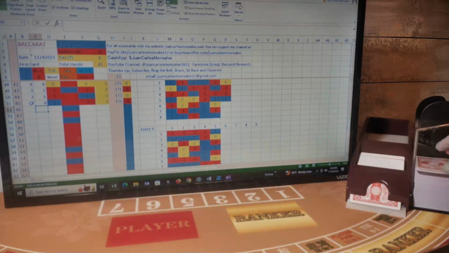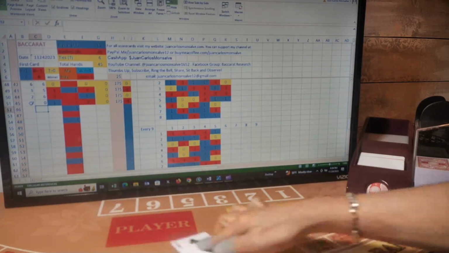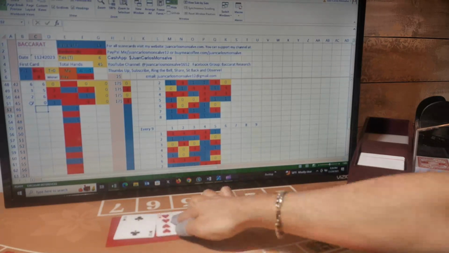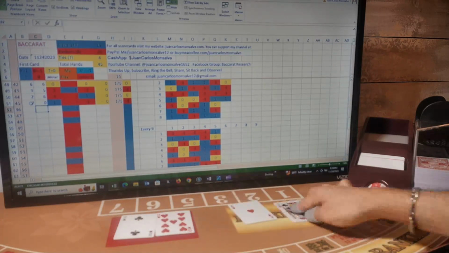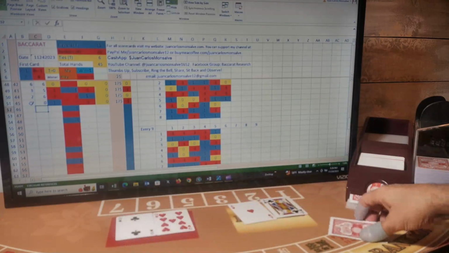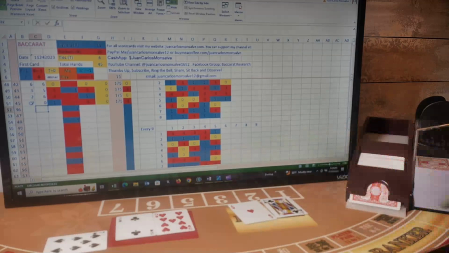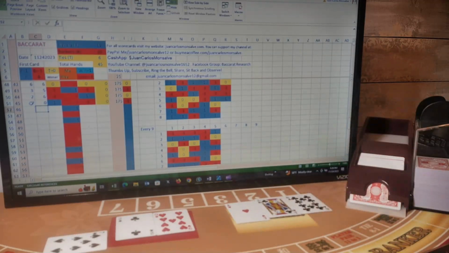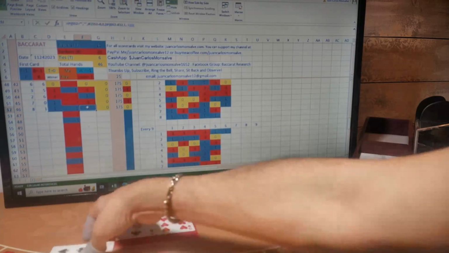My next bet will be player. So first card for player, first card for banker, second card for player, second card for banker. Player has a 1 and gets a third card. The third card is a 7 for a total of 8. Banker has a 1 and gets a third card. It's a 0, so it remains at 1. So 8 player, 1 banker. This is a player hand. I was betting player. I won this hand.